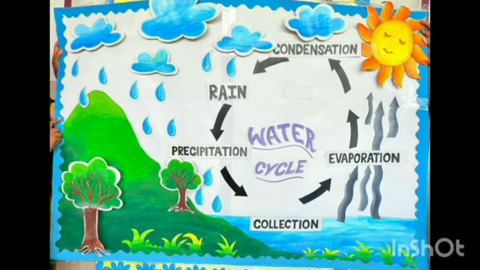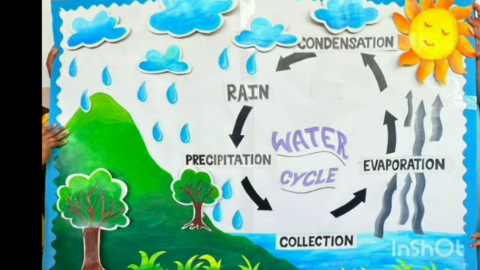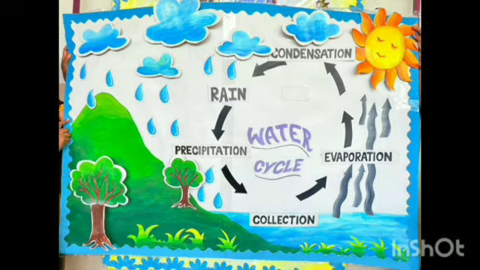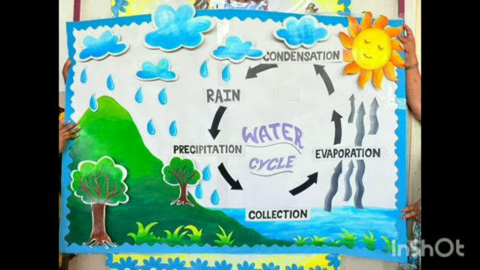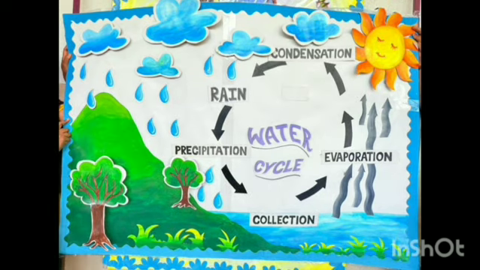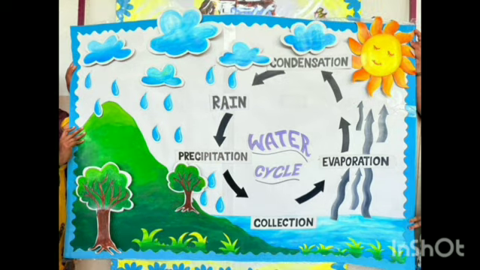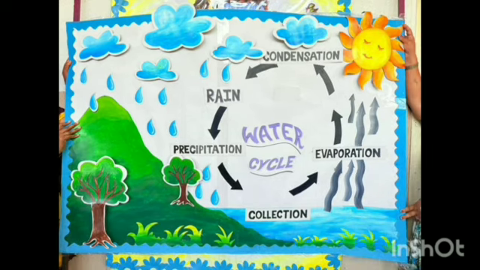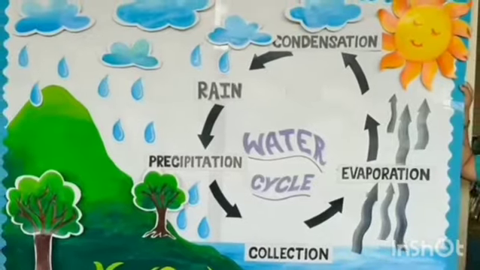Hello everyone. Today we will learn about the water cycle. In this picture you can see the sun, right? When the sun gets hot due to heat, water from seas, oceans, rivers, dams, wells, and on the ground and different places, wherever water is there, gets evaporated, means it goes away and it goes up to the sky in the form of vapors.